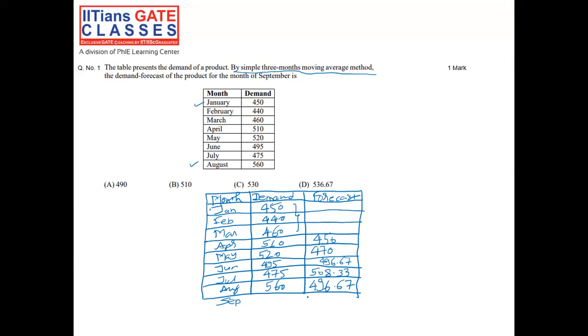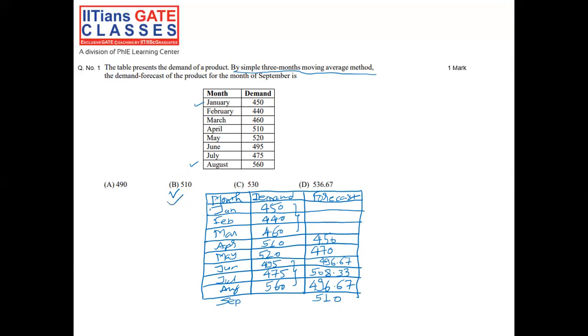Now it is asking for the forecast of month of September. So for getting the forecast for month of September, you take the values of August, July, and June, because in the question it is asked as 3 months moving average method. So take these three values, and if you take the average, the value you will get is 510. So this will be the forecast of September month by using the simple 3 months moving average method, and our answer would be option B, that is 510.